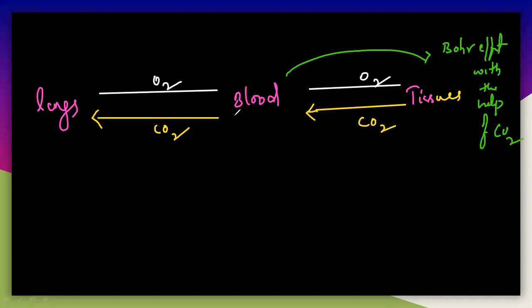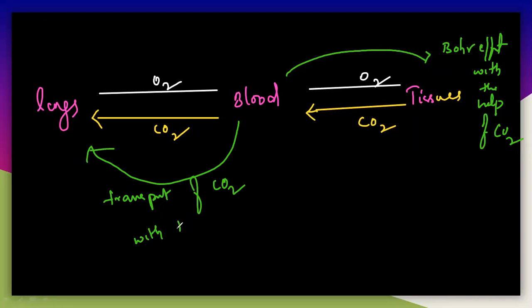And again, in the case of the blood to the lungs, the transport of CO2 from blood to lungs with the help of oxygen is called the Haldane effect. This is called the Haldane effect.